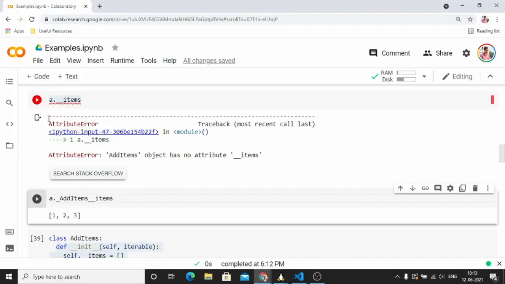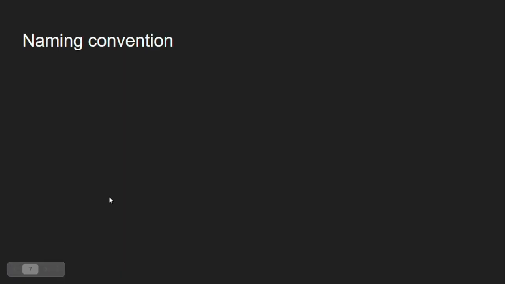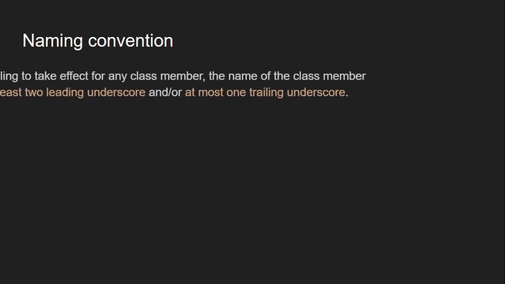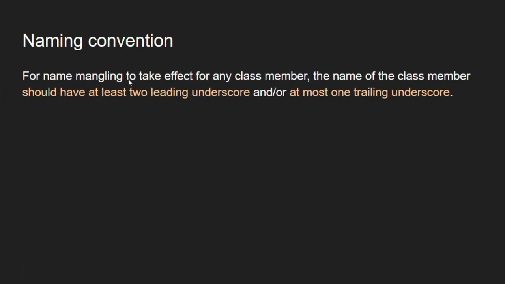Now let's see one more part, that is naming conventions. As we saw, when we use a double leading underscore, the name changes. But is it only double underscores? No. The convention is, for name mangling to take effect for any class member, the name of the class member should have at least 2 leading underscores and at most 1 trailing underscore.